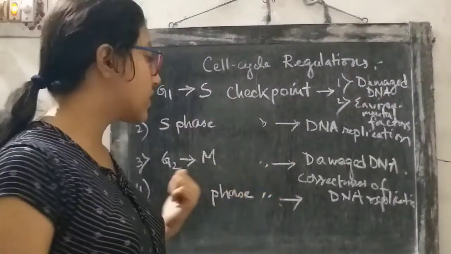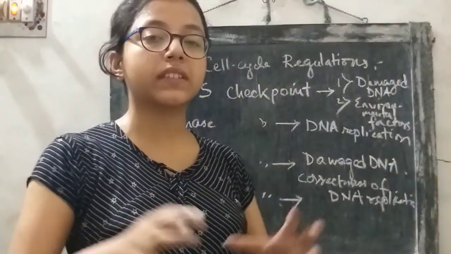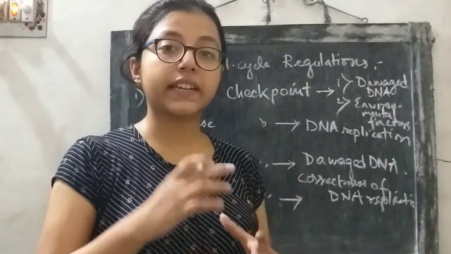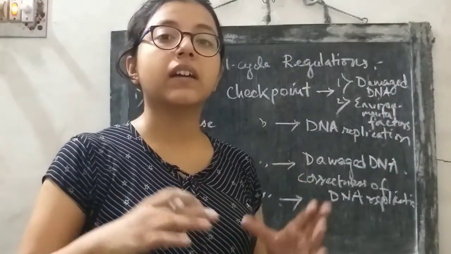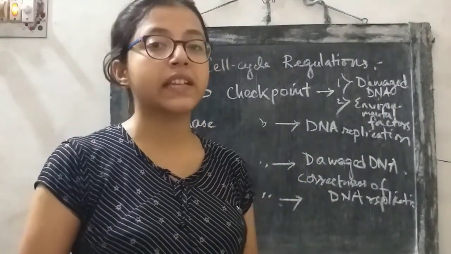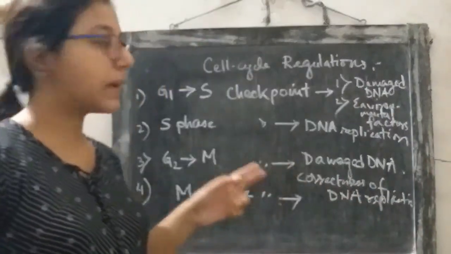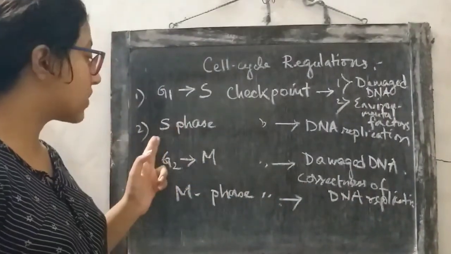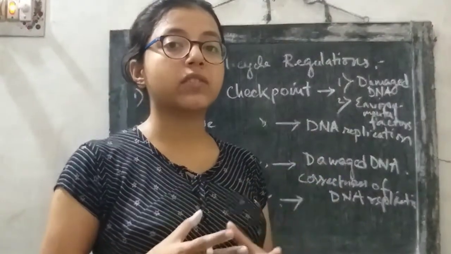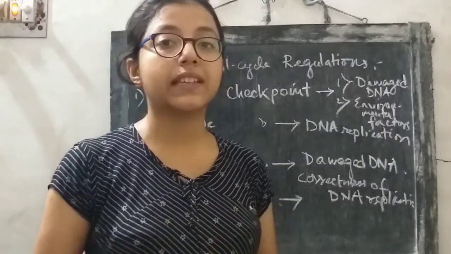Next, coming to the G2 to M checkpoint, this checkpoint ensures that all the DNA present in the cell is replicated correctly, and only the correctly replicated DNA is allowed to progress to the next phase of the cell cycle. So this DNA replication event is double checked by these 2 checkpoints, the S phase checkpoint and the G2 to M checkpoint. The checking procedure itself shows how important DNA replication is for a cell.